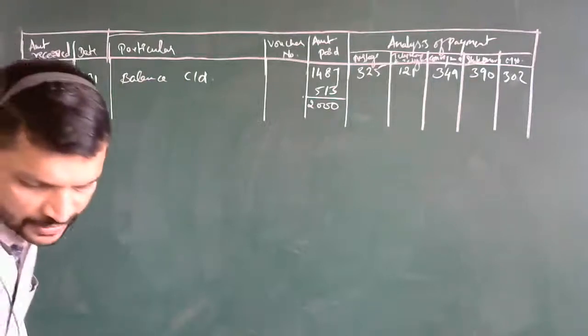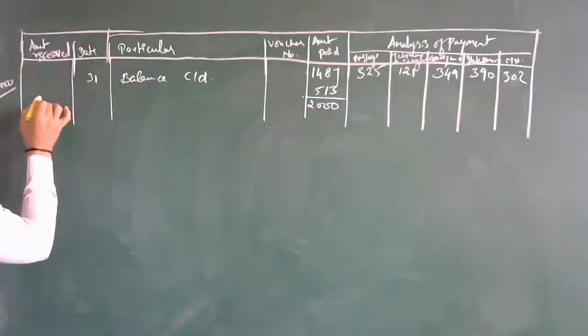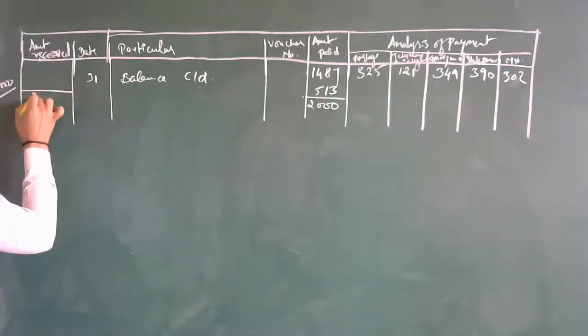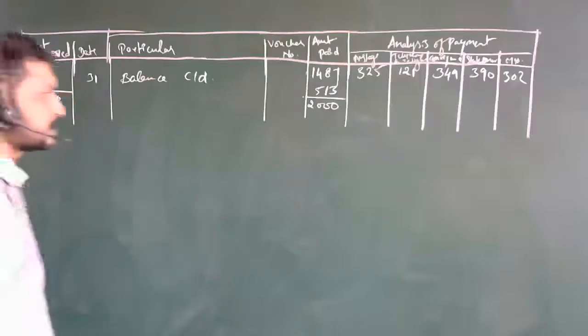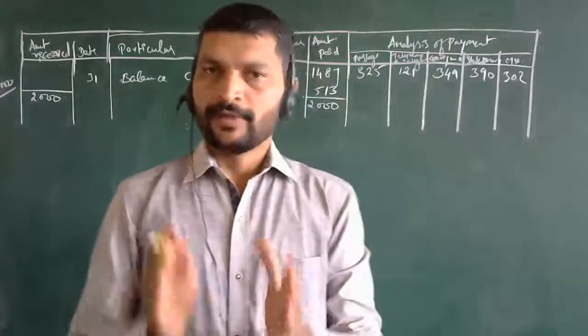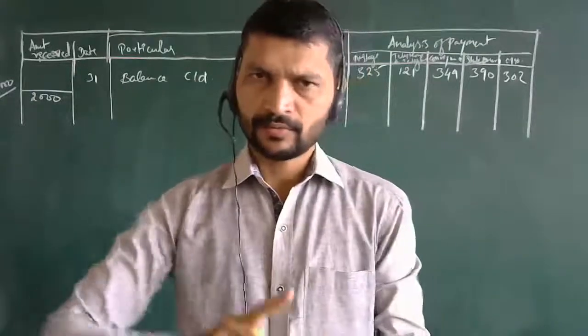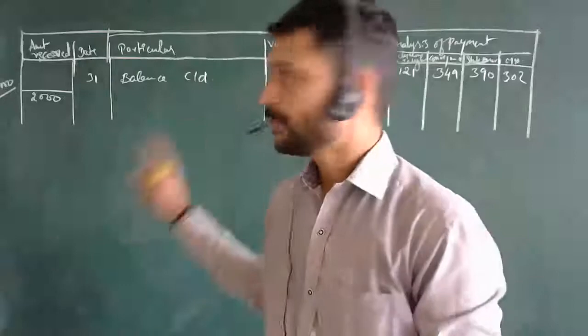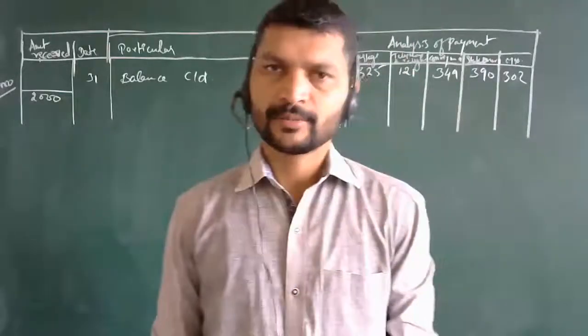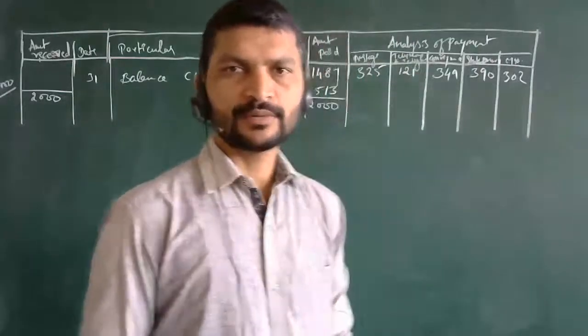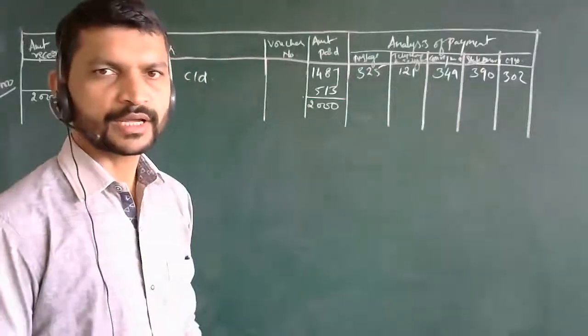Now, as was told in the previous session, whenever you conclude the month end, it may be weekly, fortnightly or monthly, the petty cash book will be closed. It depends on the nature of the company, how the company works and how the business runs.